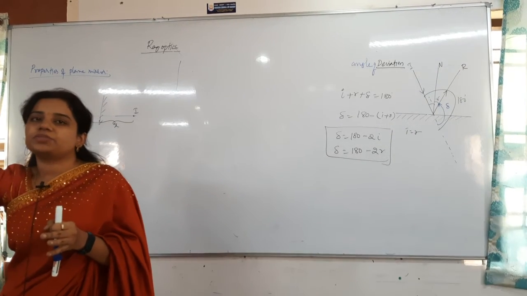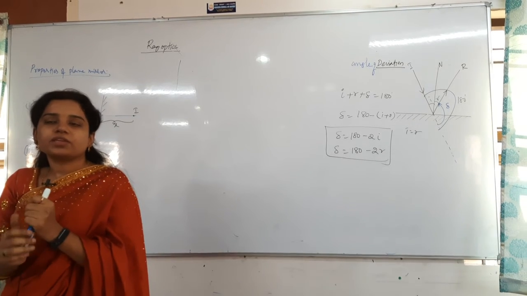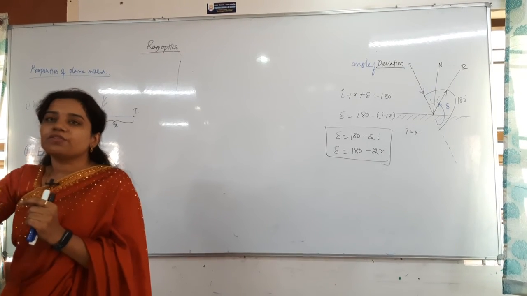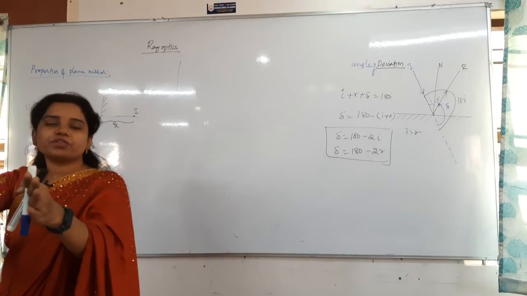For example, Uday is the observer. Then I am standing here, and this is a mirror. Can he see the images? He cannot see the image. He can see the images which are on that side. Why? Because this is the field of view for the straight image.